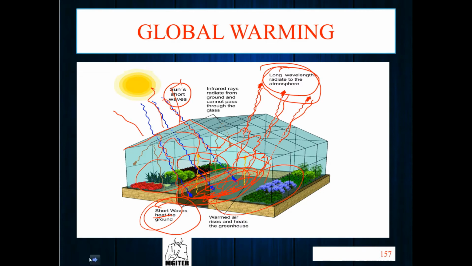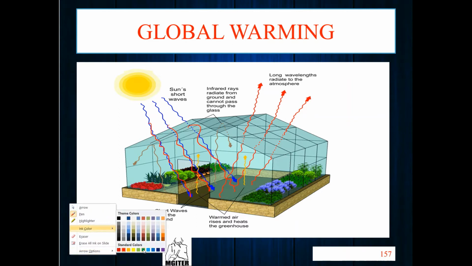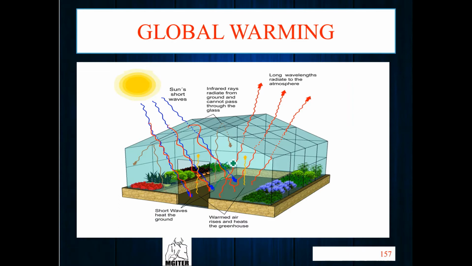Imagine a short wave is coming inside. Then the soil absorbs the heat wave and generates a long wave, which is reflected by the glass.